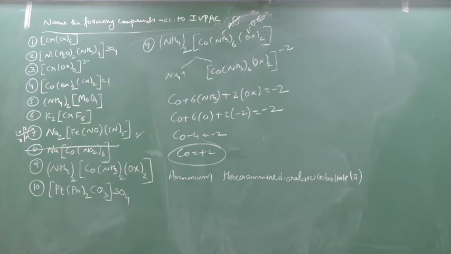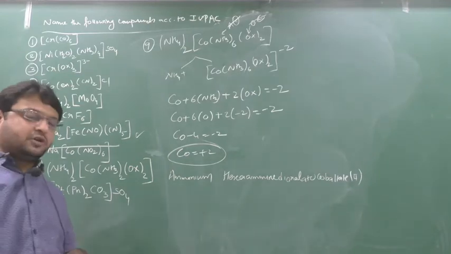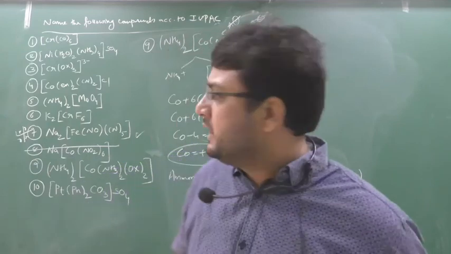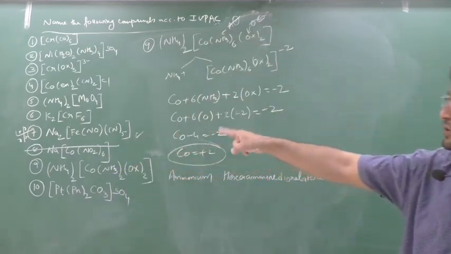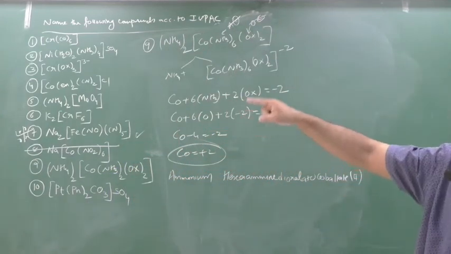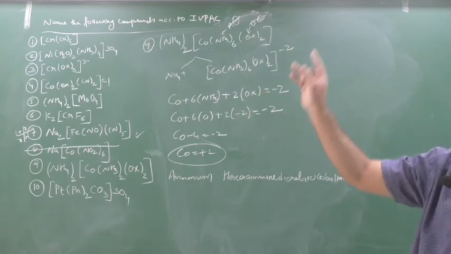Last question we will see. There are many other questions also, don't have an issue, don't worry. Are you understanding? I want to make sure that each and every name you can give. But then remember, NO in sodium nitroprusside is NO plus, nitrosonium. It is a chemical reagent.